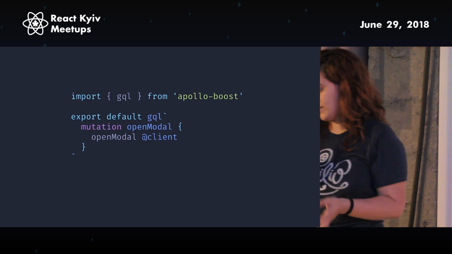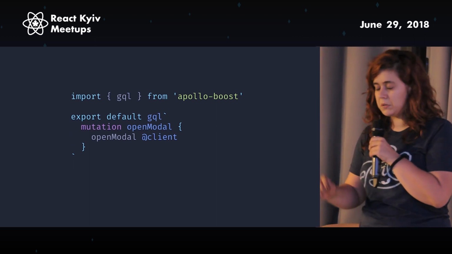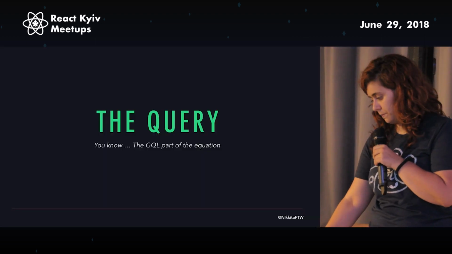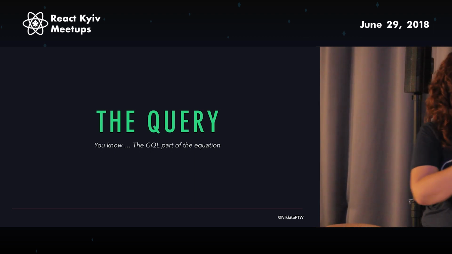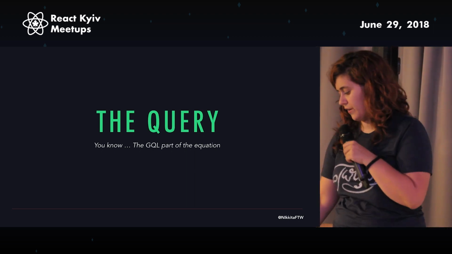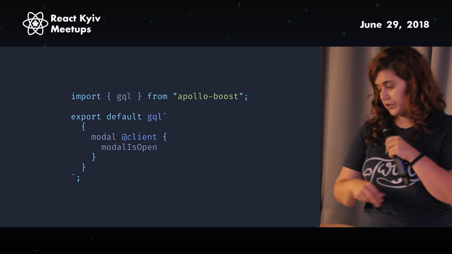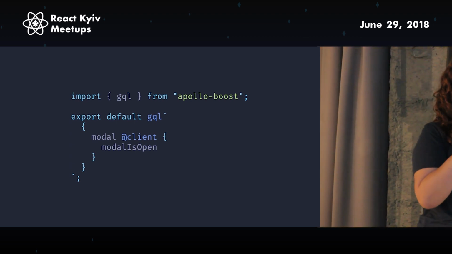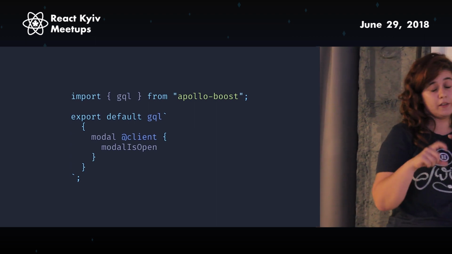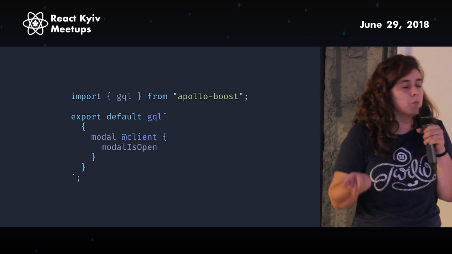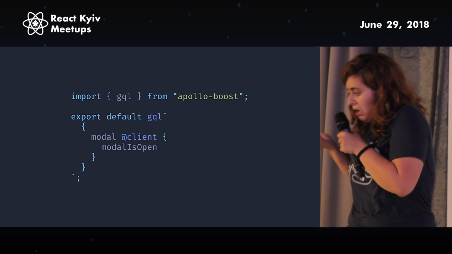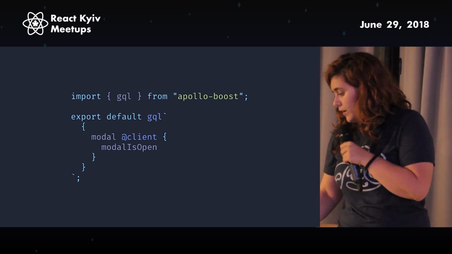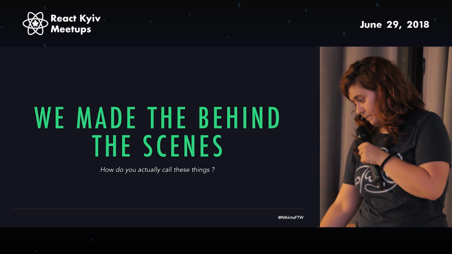They also have one called @rest. They have a bunch of these. But this one just means that it's not going to go to the server for the mutation. Okay, now you actually need the query as well to see if it's open or not. So the query is this. You say modal @client, which is the property in your object, and you get the property inside of that object, which is modalIsOpen. You can also get the type name if you want. I don't know why you want that, but you can also do that. And then you say @client, and that is it.